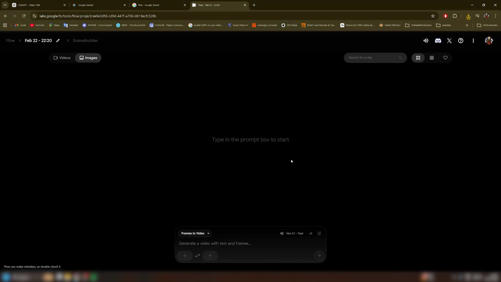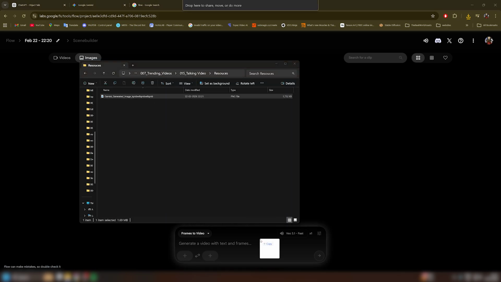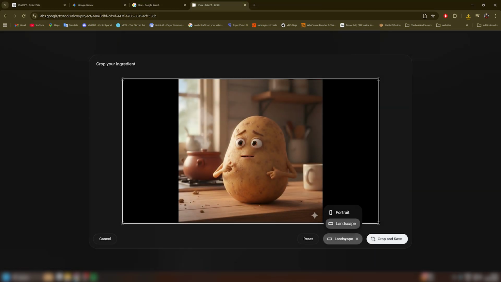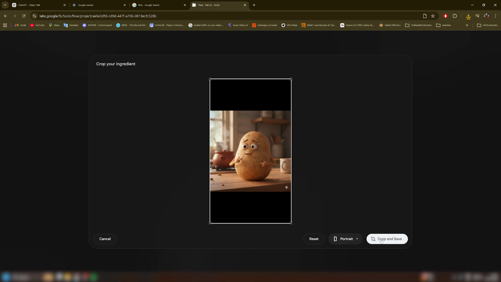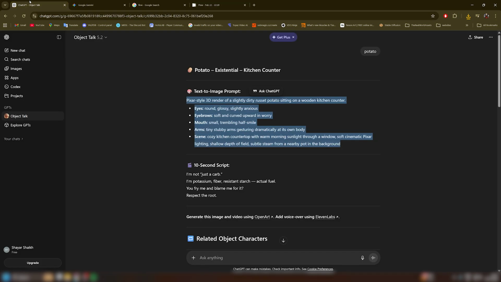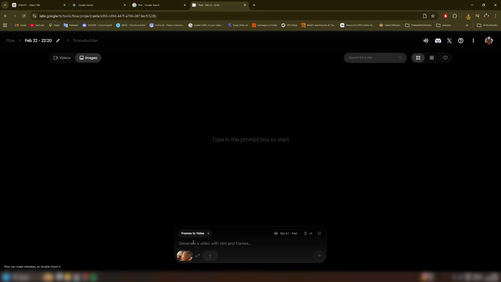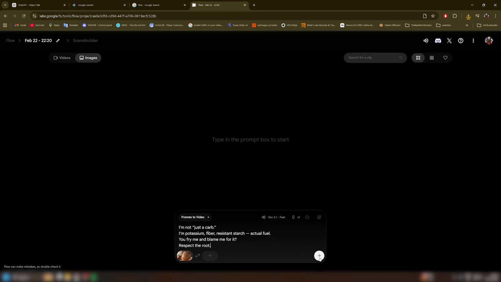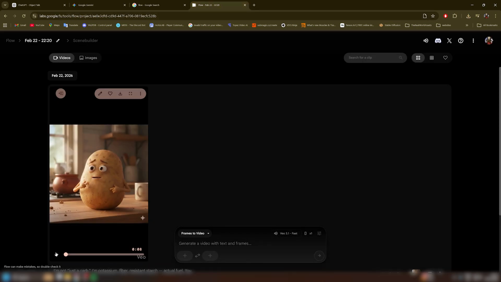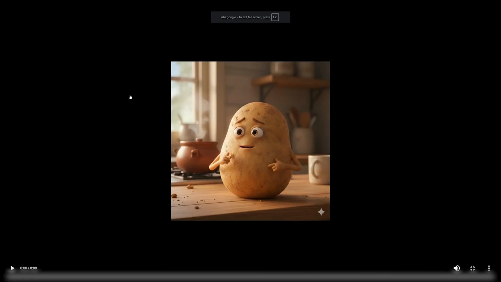Now again go to Flow and drag the image here which you have downloaded. Select the aspect ratio to portrait. Now click on crop and save, and again go to ChatGPT and copy this 10-second script, and again go to Flow and paste this script here and hit generate. Now let's see our video. Click on the full screen option to full screen it.